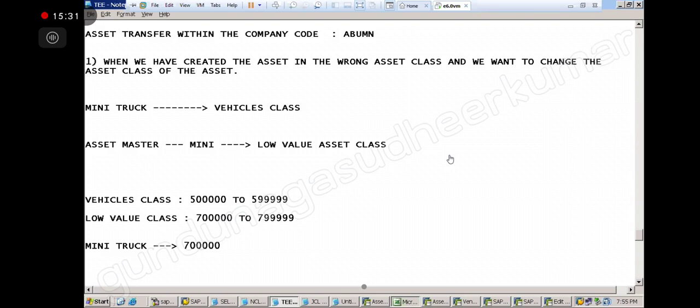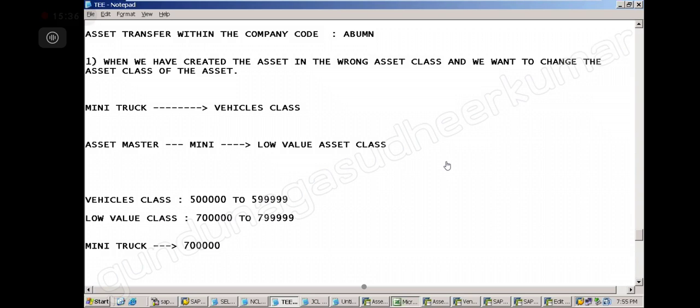Sure, that 7 lakh number range will be 0, right? After the 7 lakh, we can use it for another asset, right? Why? Is there any shortage of numbers? No, not like that. Previously, in the low value class, there was a 7 lakh number range. We are moving that to the vehicles class. Yes, we have closed it, so that number is gone. There is a record, we closed it. So you can use some other number for other assets.